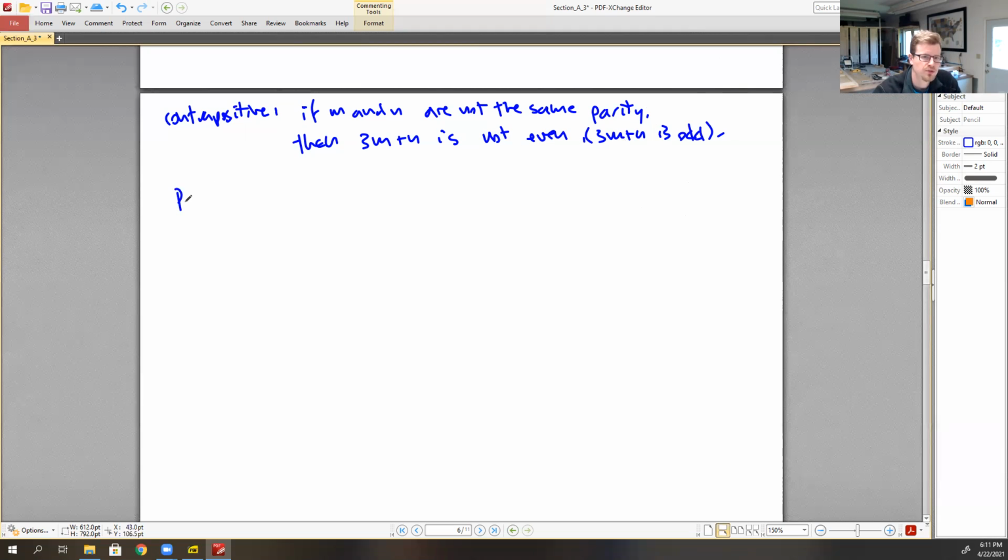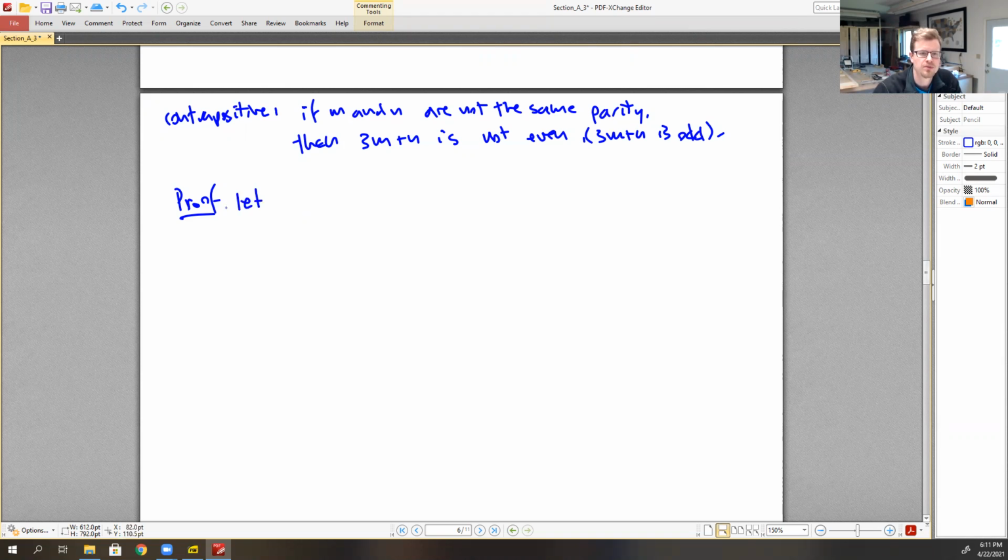So what we want to do is a proof by contraposition. We're going to prove the contrapositive, which allows us to conclude that the original implication is true. So we need to prove this new implication.